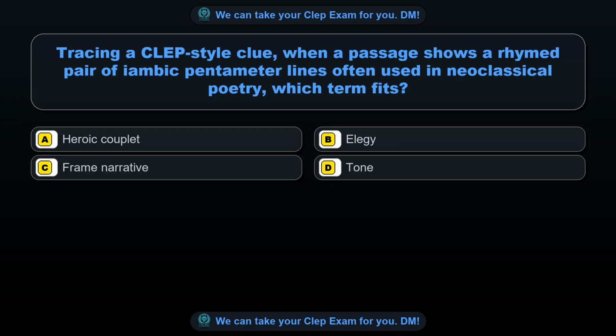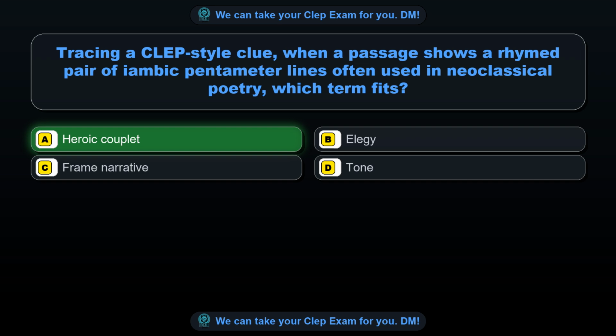Question 36. Tracing a CLEP-style clue, when a passage shows a rhymed pair of iambic pentameter lines often used in neoclassical poetry, which term fits? Option A, heroic couplet. Option B, elegy. Option C, frame narrative. Option D, tone. The correct answer is option A.